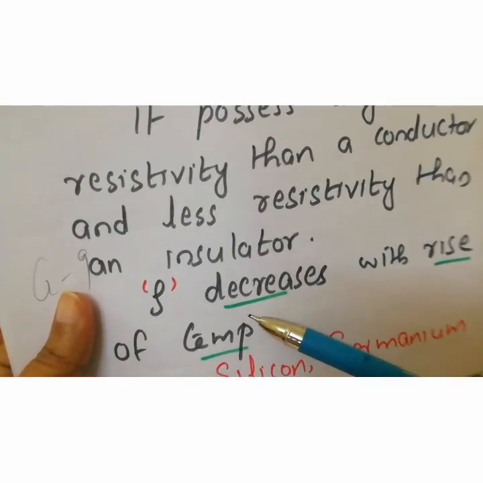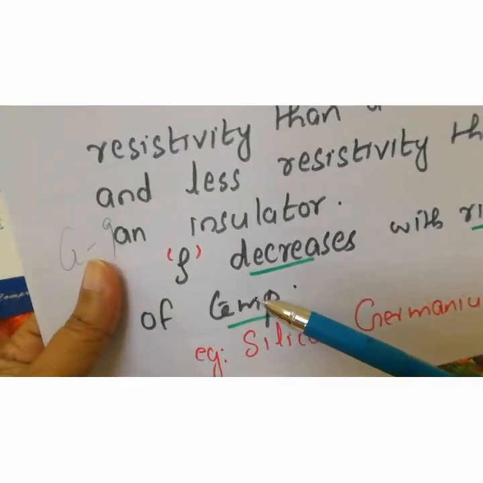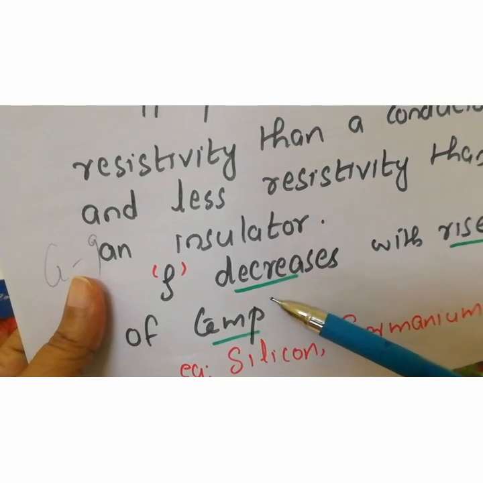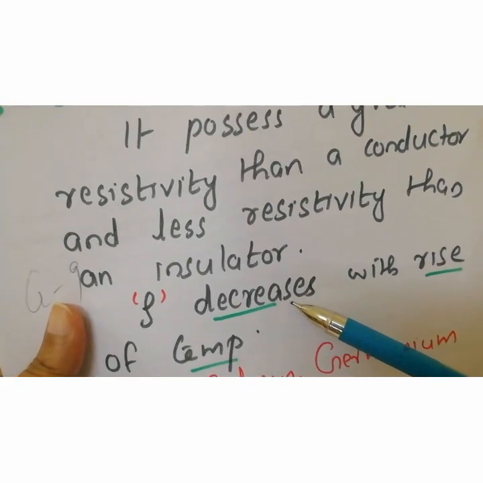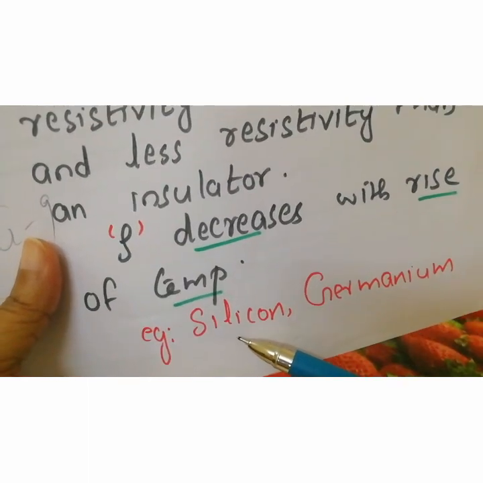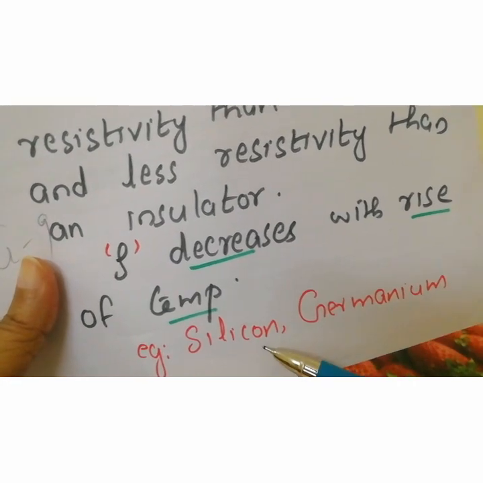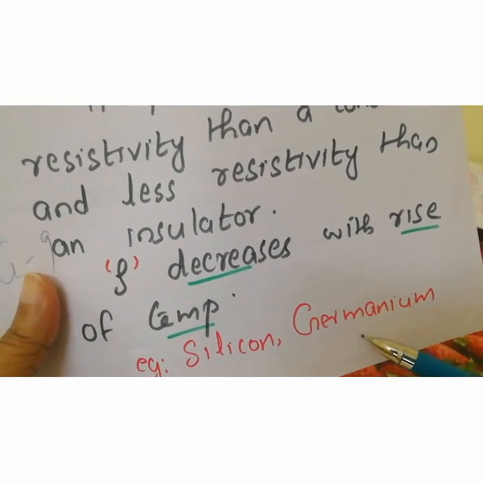Resistivity of semiconductors decreases with the rise of temperature. Then the common examples of semiconductors are silicon and germanium.